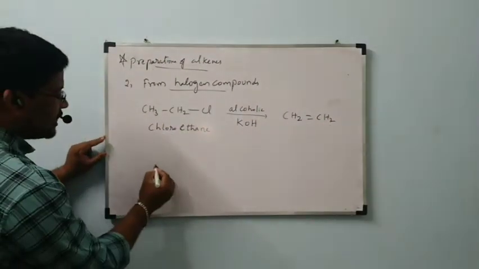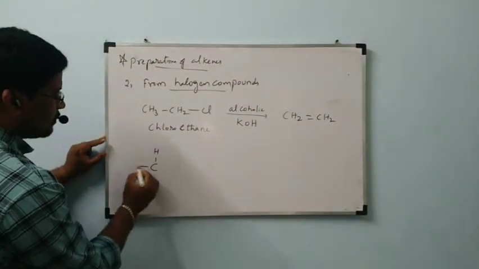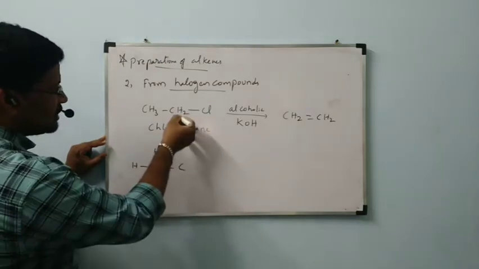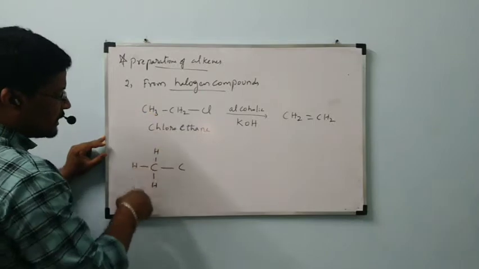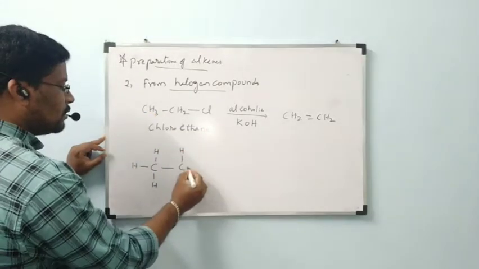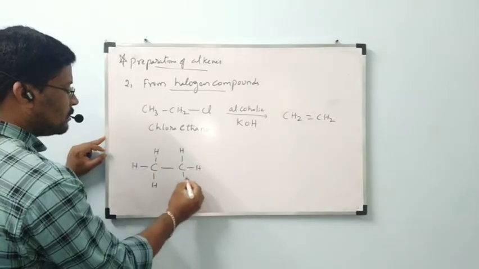This is the second carbon, which contains 3 hydrogens. The first carbon contains 2 hydrogens and 1 chlorine.